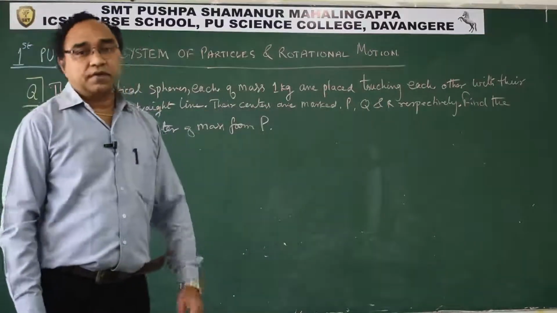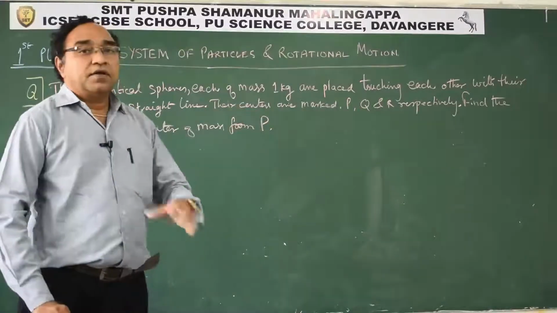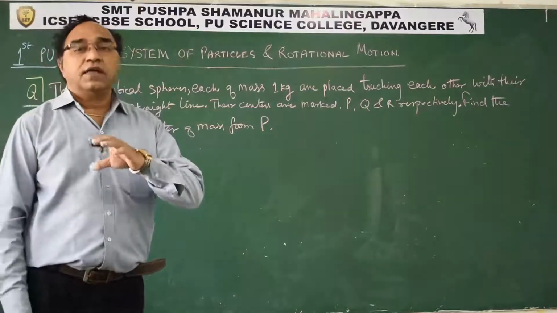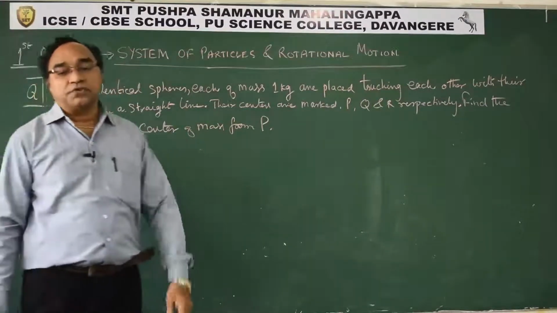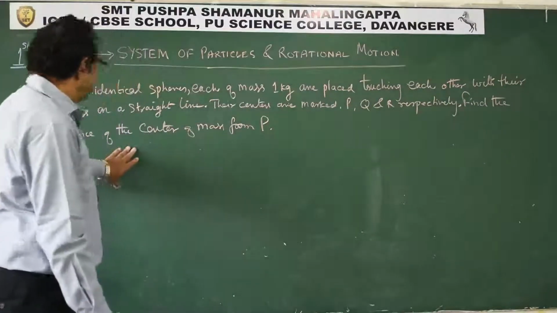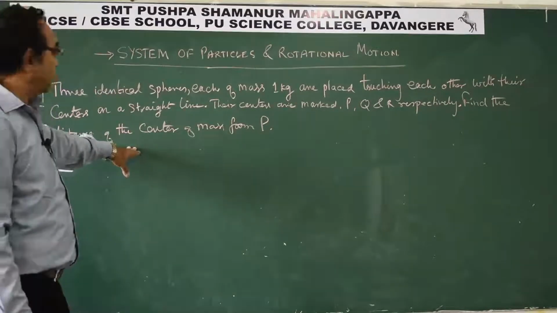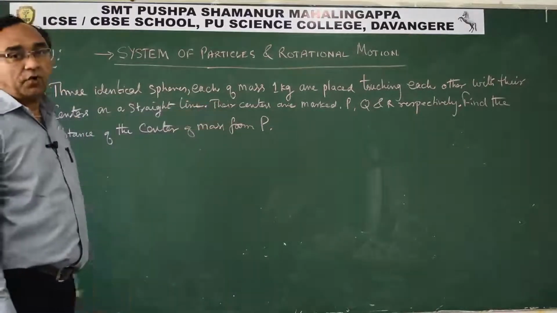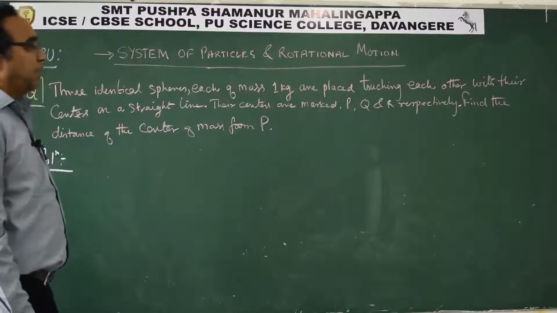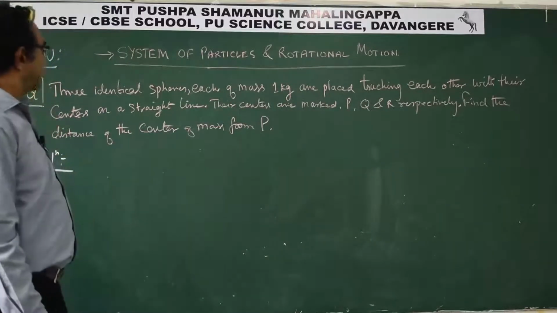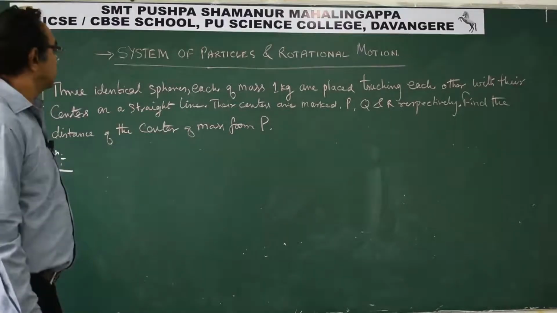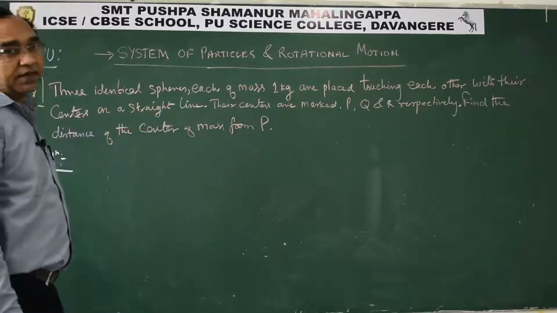Students, now let us take one more question. Here, see, the data is not given in any of the form that we are familiar with. So how to solve such type of questions? Please try to record the data which is given in the question. 3 identical spheres, each of mass 1 kg, are placed touching each other with their centers on a straight line. Centers are on a straight line, their centers are marked.